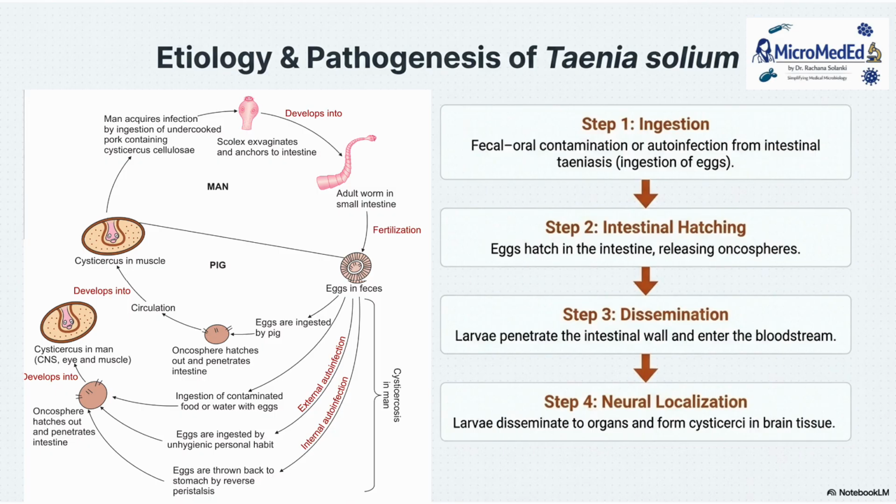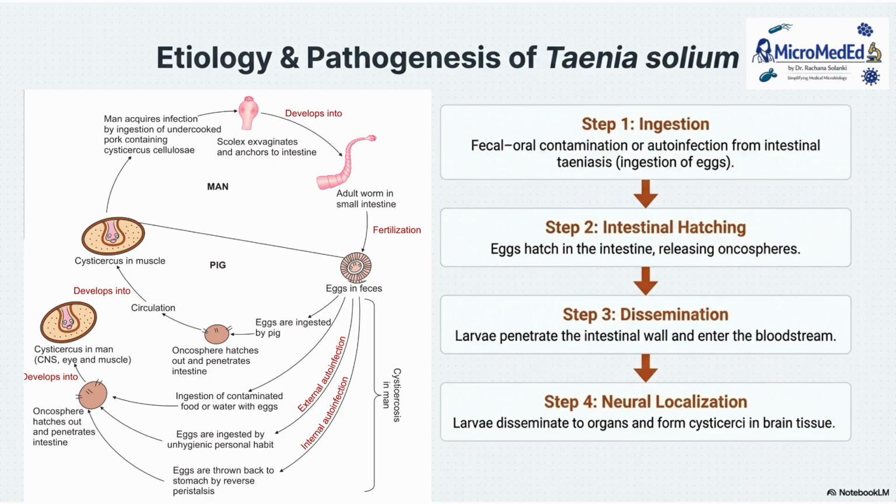But there are two other cycles, that is external cycles, and auto-infection, in which the eggs, because of unhygienic practice, will be engulfed by the man, or by auto-infection, that is reverse peristalsis, go again back into the stomach, and lead to the formation of this cysticercus. So basically the cysticercus is present in CNS, eyes as well as in the muscle.